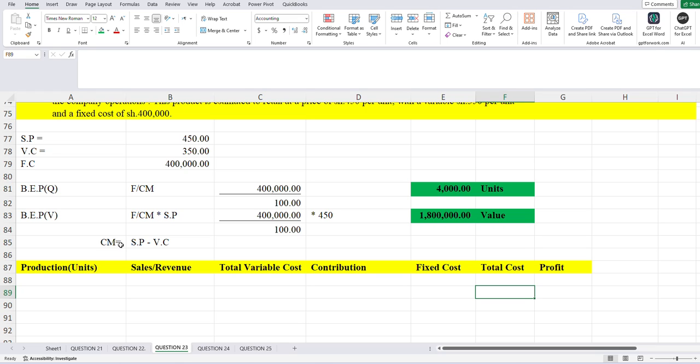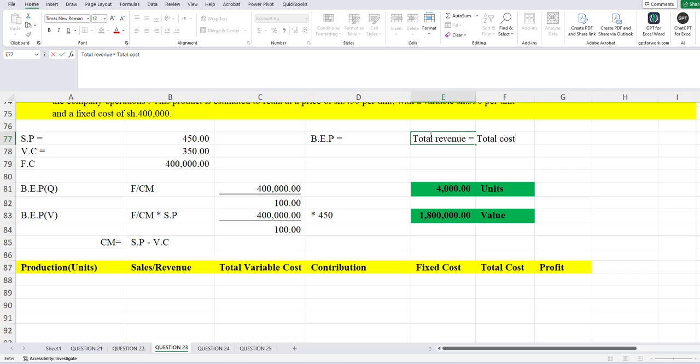At break-even point, it is a level of production where my profit is equal to 0, or where my total revenue is equal to our total cost. At break-even point, total revenue will be equal to our total cost. That is to say, at this point, my profit is equal to 0.